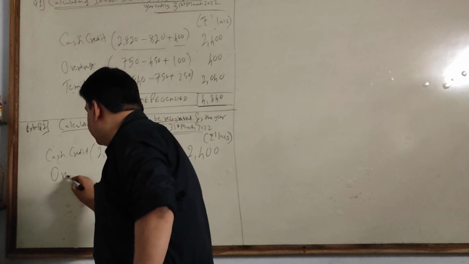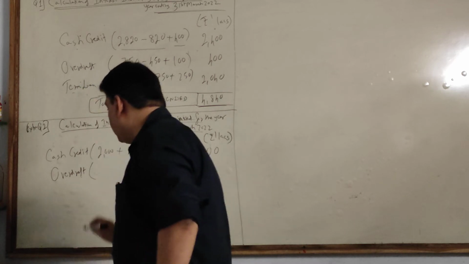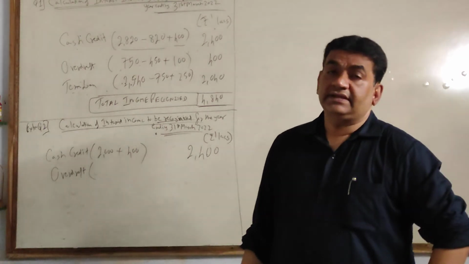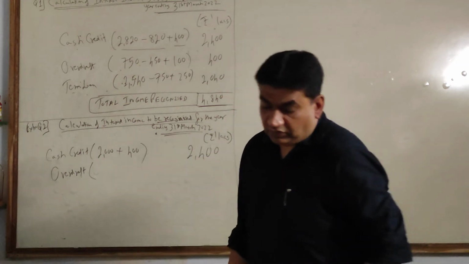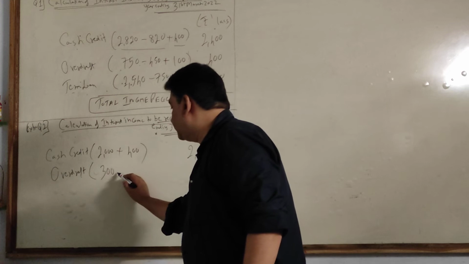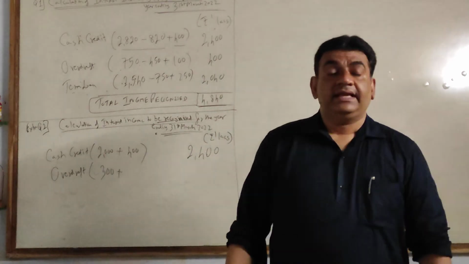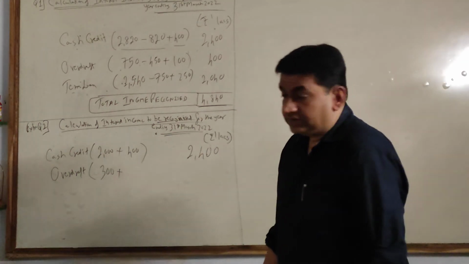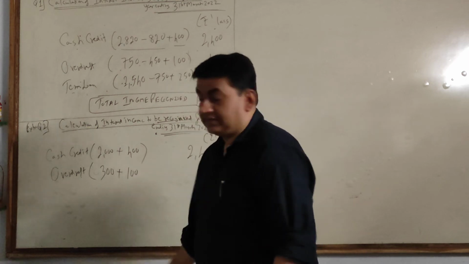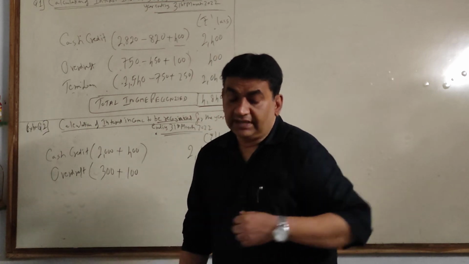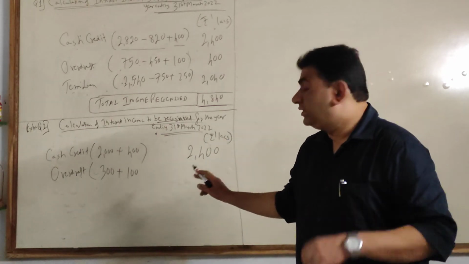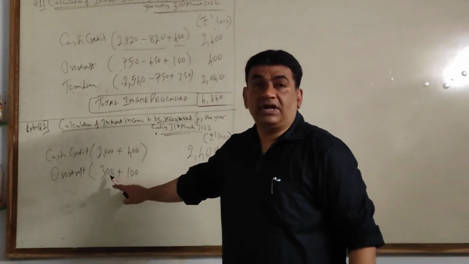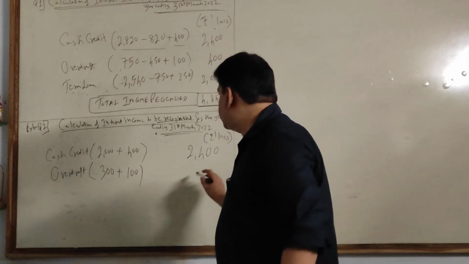Same way, let's take the remaining two assets. Overdraft 300. Total income collected, PA NPA. Collected we have to take only. So 300 plus interest on PA. Interest on PA, whether received or not, you have to take it. So add that 100. And what I told you, interest earned but not collected on NPA will not come. The reason is NPA I take only collected, and that is already included in this 300. So close the bracket.